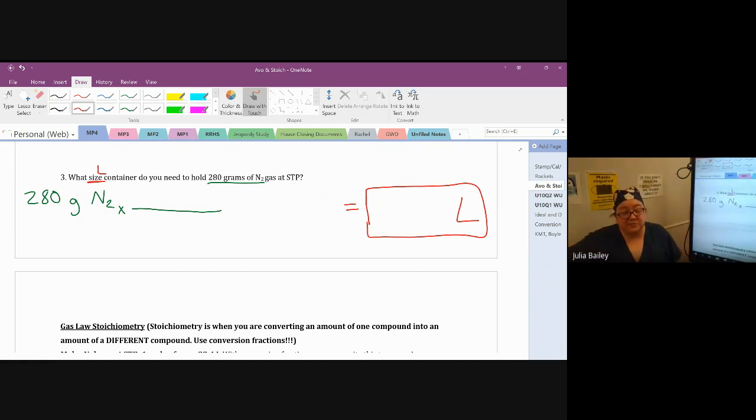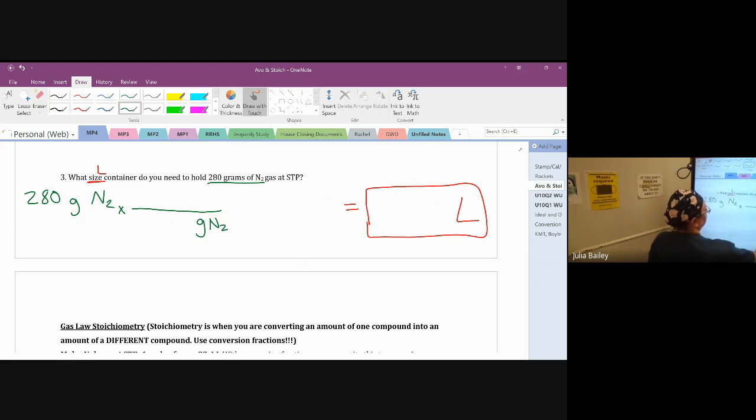I can only convert between moles and liters. I don't have a conversion between grams and liters, which means I'm going to have to take these grams, do what goes up must come down, and convert them to moles first. Then, with a second fraction, I can do what goes up must come down again to get rid of the moles, and that's when I can turn it into liters.